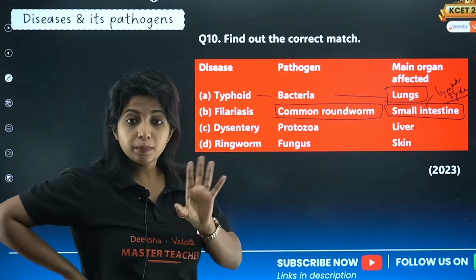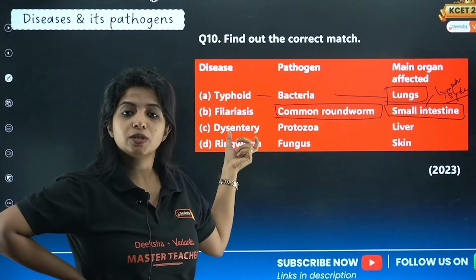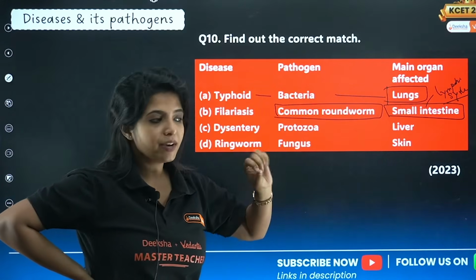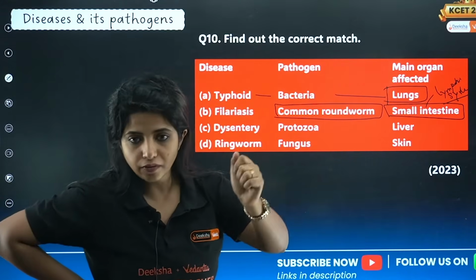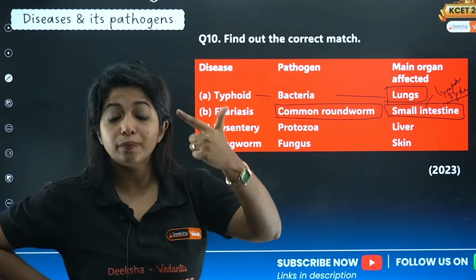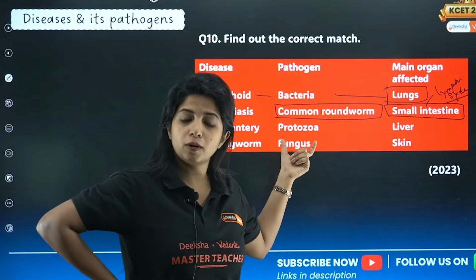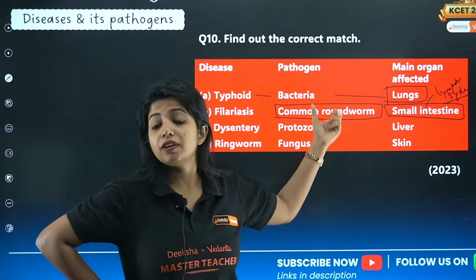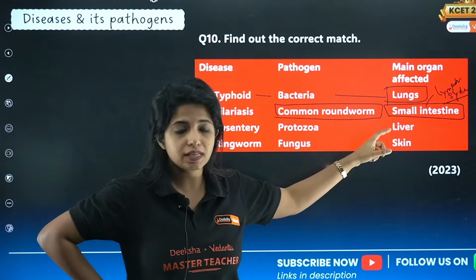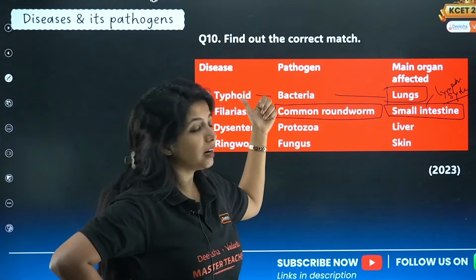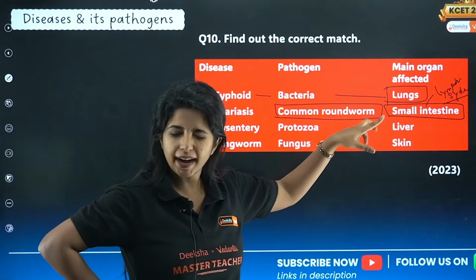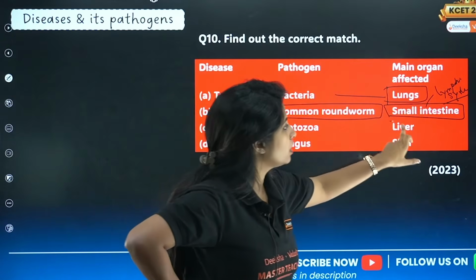Dysentery is caused by protozoa and it affects the liver. Common dysentery, not amoebic dysentery. Normal dysentery is actually a bacterial disease. So under the bacterial disease column, you have typhoid, pneumonia, dysentery, plague, and diphtheria, 5 of them. If it is amoebic dysentery, it is caused by protozoa and it affects your large intestine, not the small intestine.